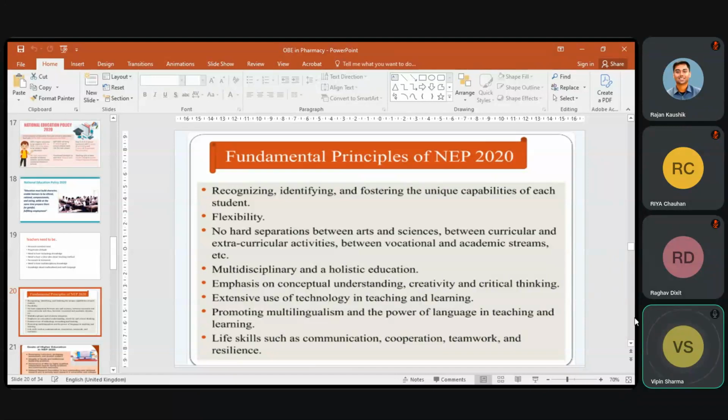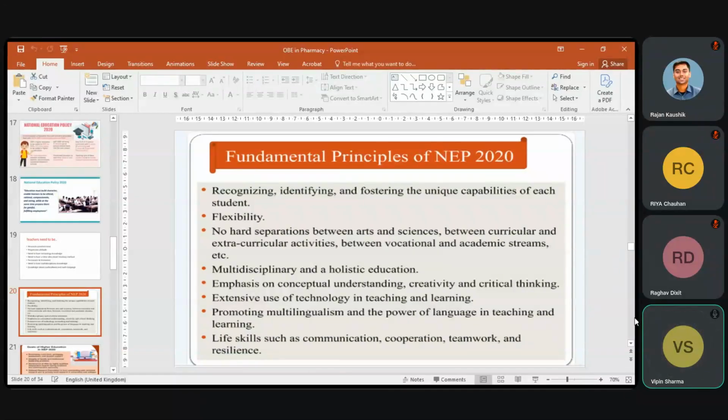That theme has been taken by this NEP 2020, that our education system should be in regional languages up to grade 5, because critical thinking can be generated in an effective manner in our regional language.